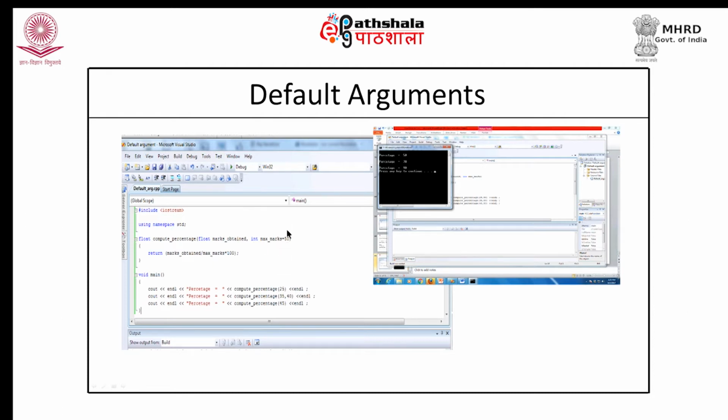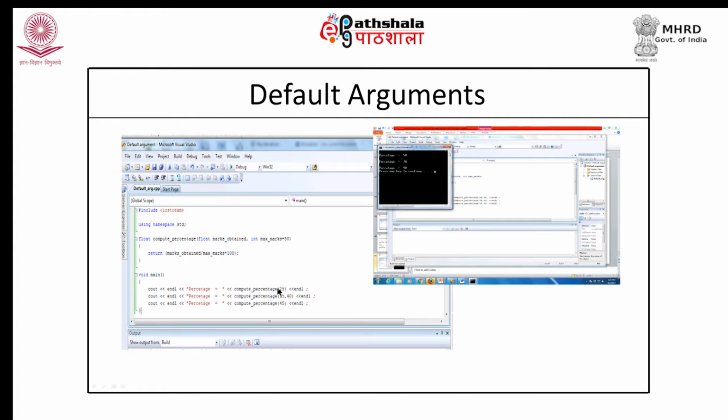So, now though this particular function has two arguments, since for the second argument a default value has been provided, for calling this function we may pass one argument or we may pass two arguments. It is not necessary anymore to pass two arguments. If we had not provided this default value, every time we call this function we would have been required to pass two arguments, but since for this parameter we have provided a default value, this function can be called by providing the value for only the first.